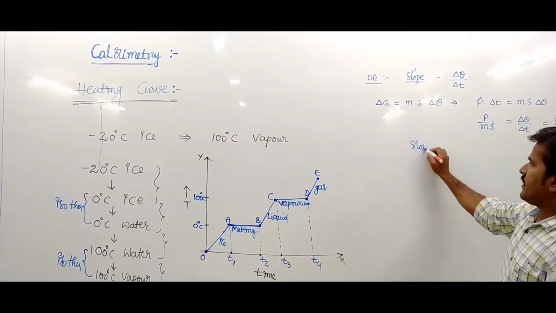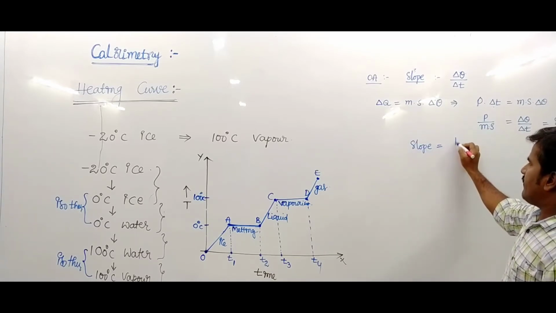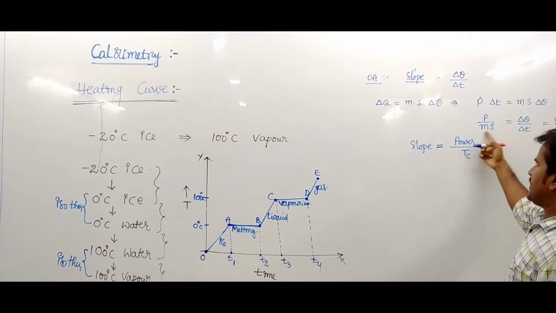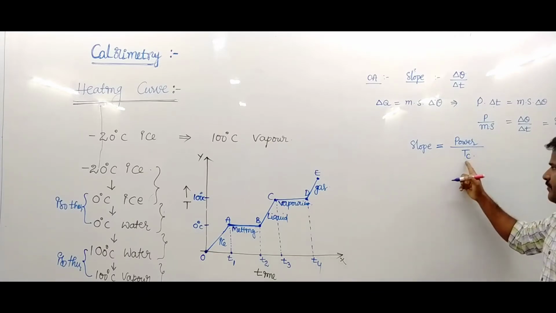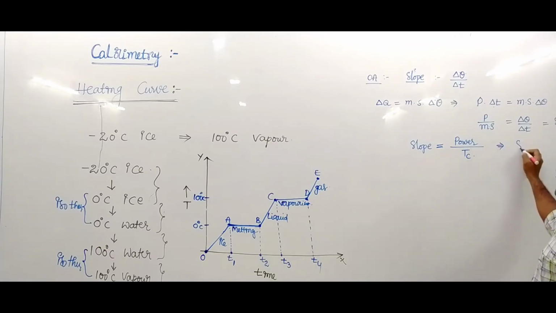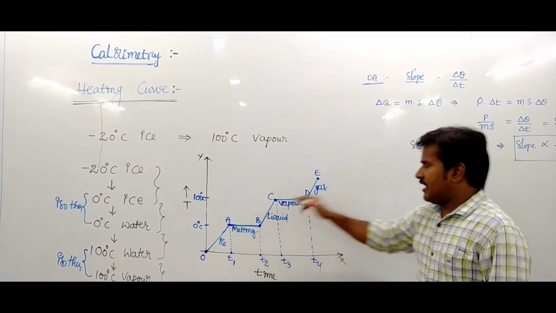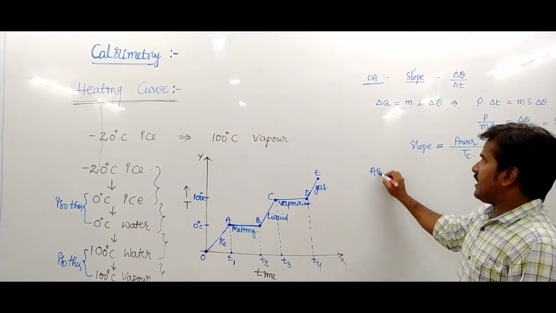The slope equals power upon thermal capacity Tc, since M into S is nothing but thermal capacity. So the slope is inversely proportional to thermal capacity. This is the OA line.